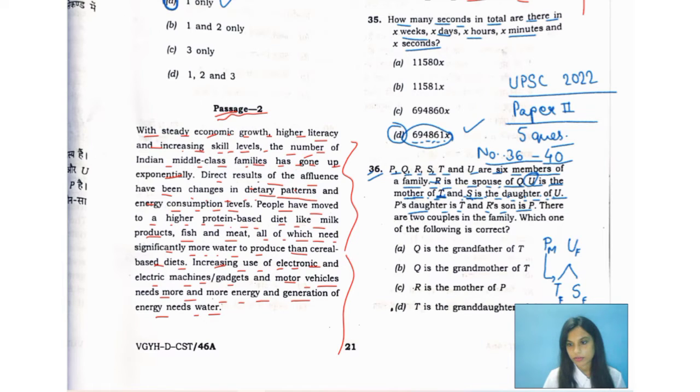T is the daughter of P, and R's son is P. So we have got the genders and have almost placed everything in the correct order. There are 2 couples in the family. Which one of the following is correct?